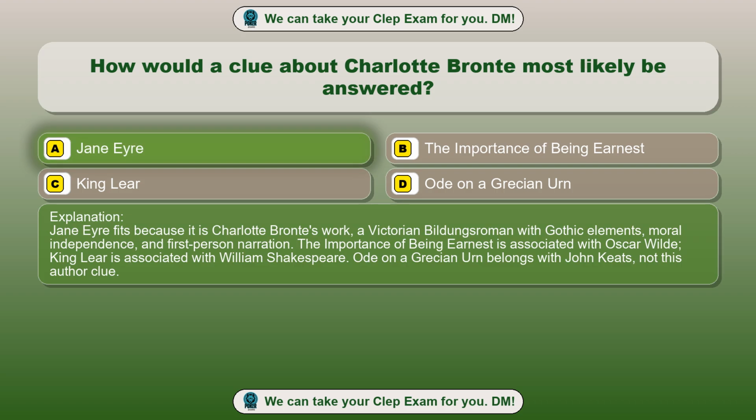Jane Eyre fits because it is Charlotte Bronte's work, a Victorian Bildungsroman with Gothic elements, moral independence, and first-person narration. The Importance of Being Earnest is associated with Oscar Wilde, King Lear is associated with William Shakespeare. Ode on a Grecian Urn belongs with John Keats, not this author clue.